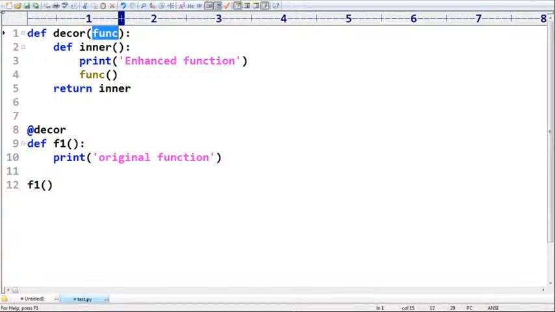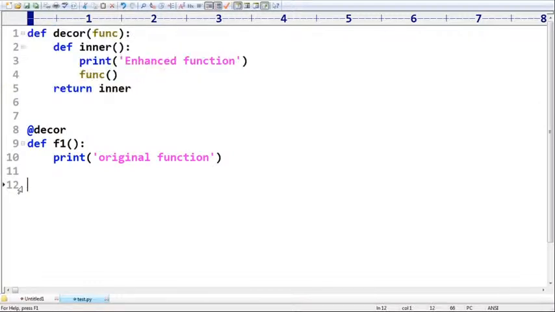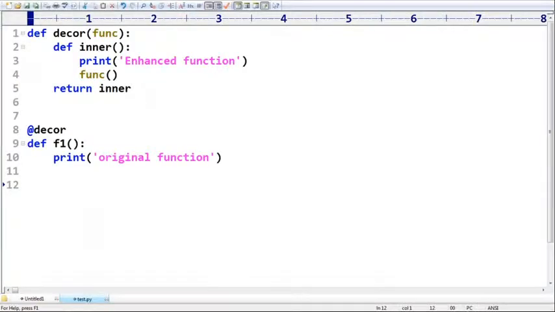Yes, func means original function will be called, in line number 12. Whenever you are calling F1, then only this total story is going to happen. If you are not calling F1, nothing will happen. Just you define decorators, everything is ready. But what is the output? Nothing. You require to call F1. If I call F1, then only this total story is going to happen.